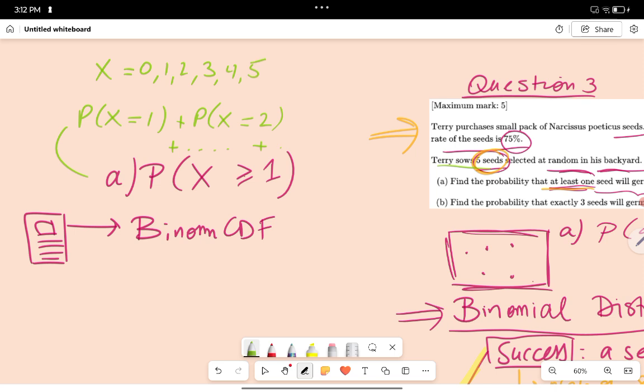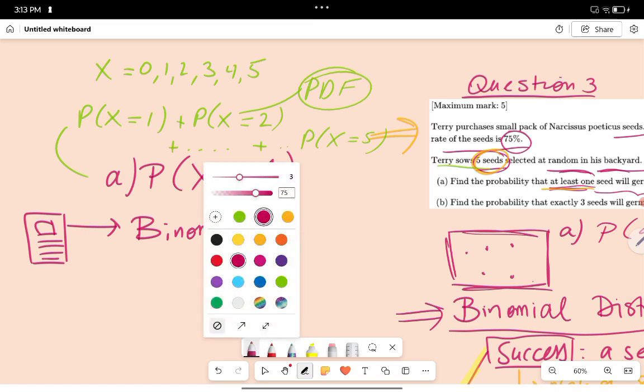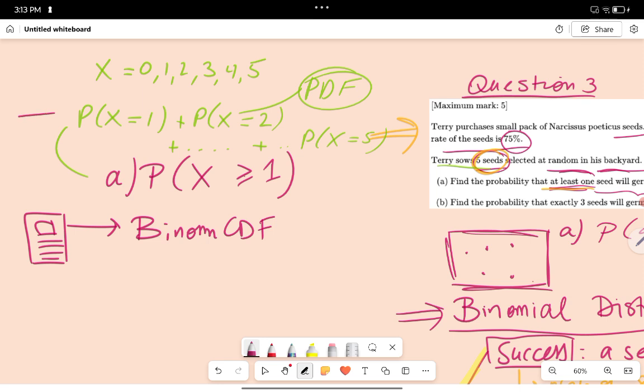So we would go all the way to P of X is 5, and we would use the PDF in this case and do this calculation with the calculator. But that's a lot of work, and your calculator helps you out. So you don't do this manually. You simply use the calculator and it does the work for you. The calculator is going to add all those probabilities. And then you simply have to put in your CDFs.